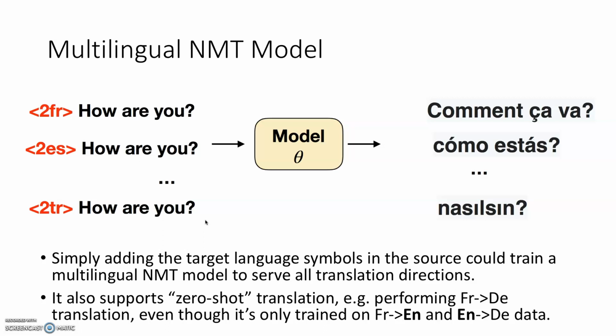Although it's very simple, it also supports so-called zero-shot translation. For example, performing French to German translation, even though it's only trained on French to English and English to German data. This has been the de facto standard for multilingual machine translation, and it works really well for many languages.